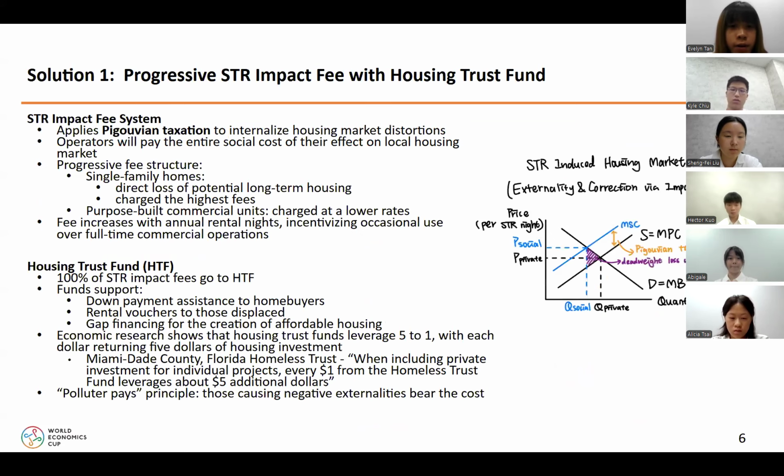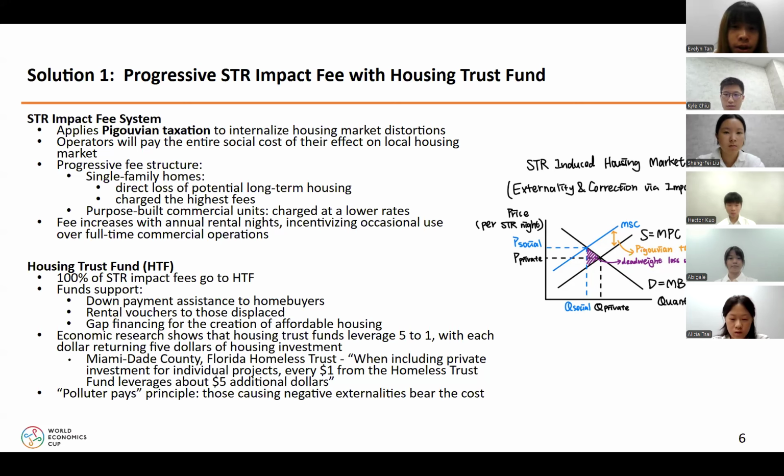For solution 1, our proposed solution is a progressive STR impact fee paired with a housing trust fund. It applies Pigovian taxation theory to internalize the negative externality STRs impose on local housing markets. Short-term rentals reduce long-term housing availability and contribute to displacement. However, banning STRs outright creates its own economic inefficiencies. Instead, our fee structure charges operators based on the degree of housing disruption.